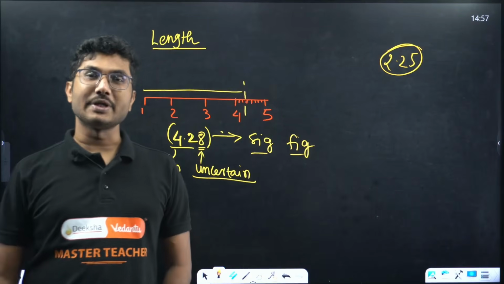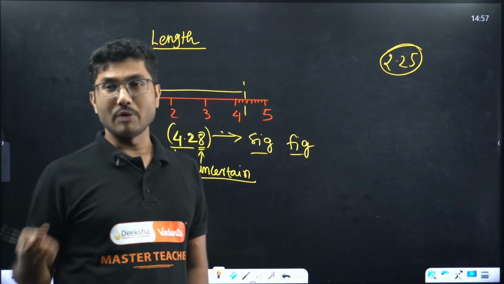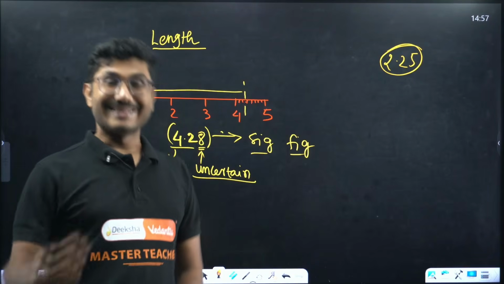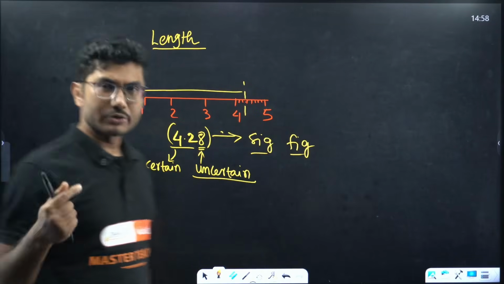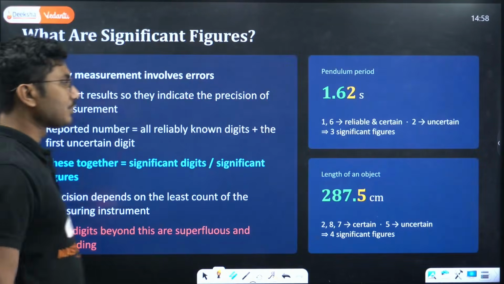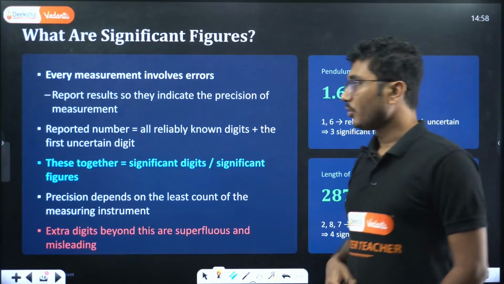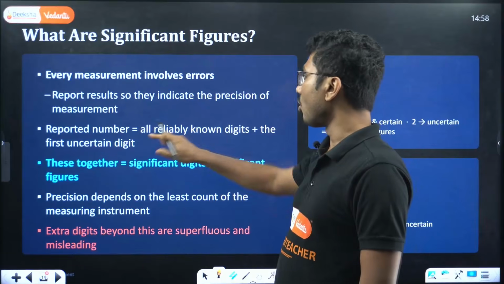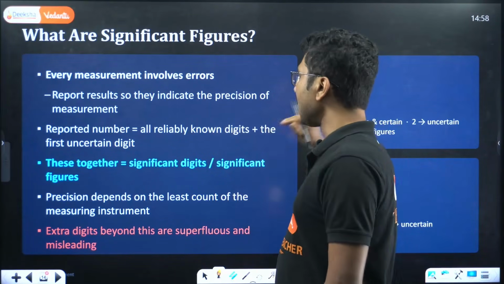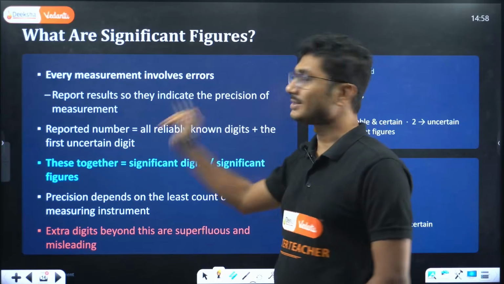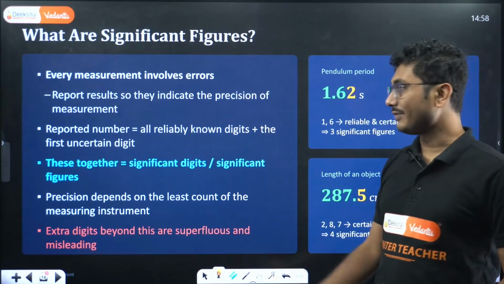Only when we say this is a measurement, say we are measuring a mass and it comes out to be 2.25 kilograms, then it has significant figures. As a number alone there is no significant figure. Significant figures come precisely from the measurement of a quantity. So the reported number has all reliably known digits, so 4.2 is the reliably known digits. The first uncertain digit together with them is called significant figures.